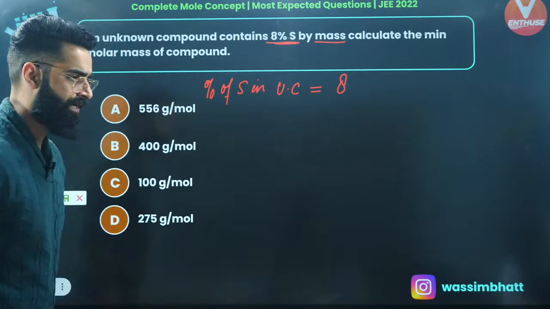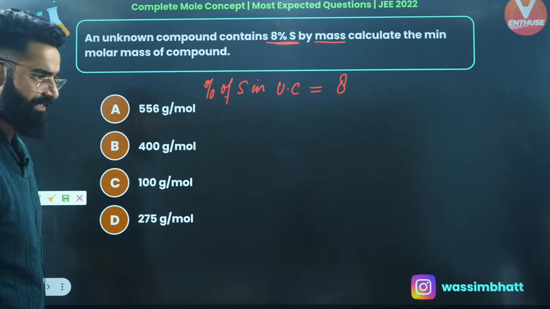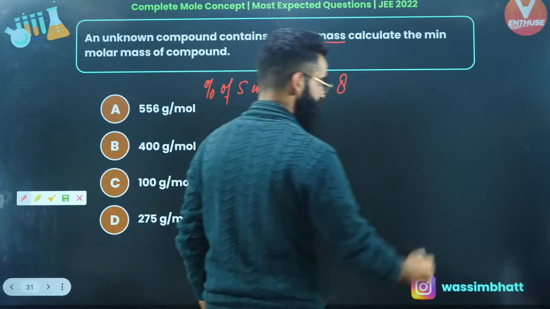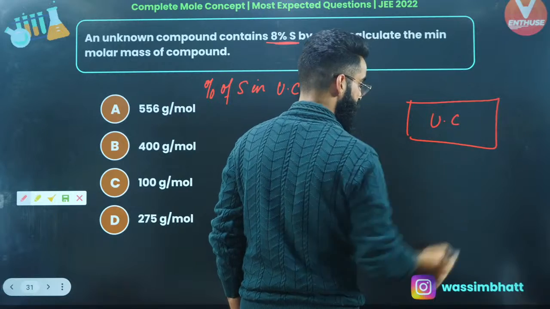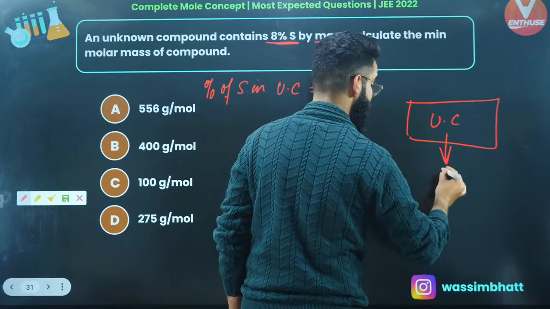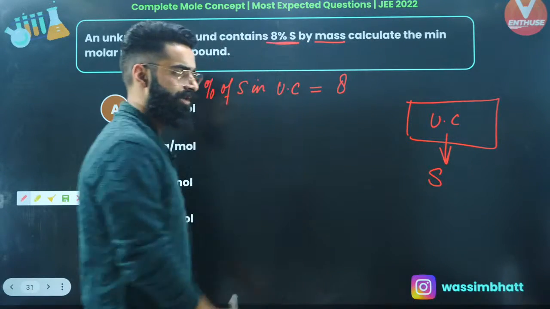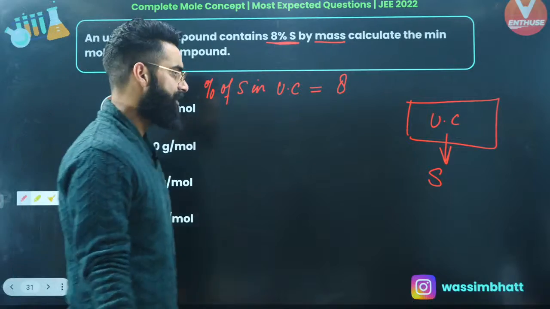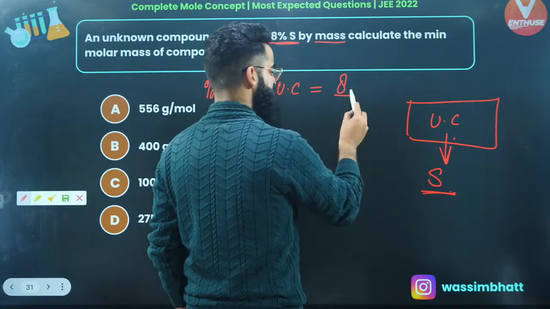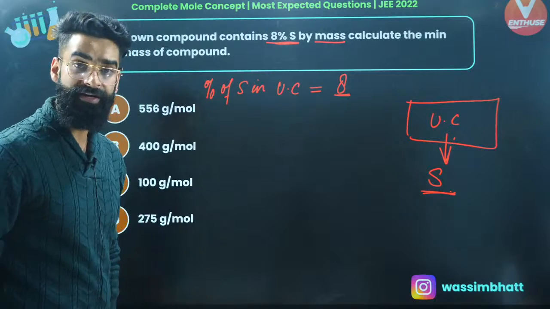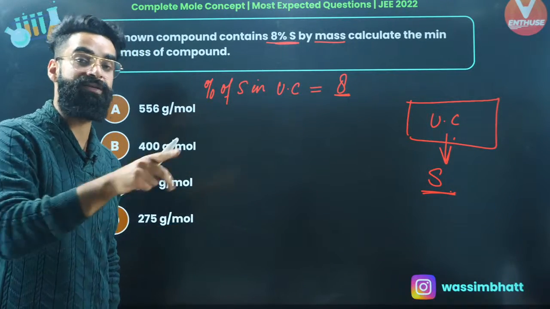Percentage of sulfur in an unknown compound, it's given to me as 8. See guys, how do I solve these sort of questions? Basically, I have got an unknown compound. As per the equation, this unknown compound contains sulfur, right? And what is the percentage of sulfur in this unknown compound? The percentage of sulfur in this unknown compound is 8, right? Which percentage is this? This is mass percentage of sulfur.